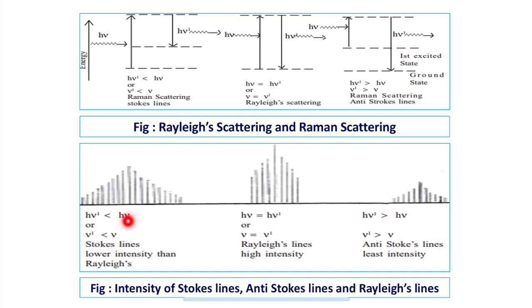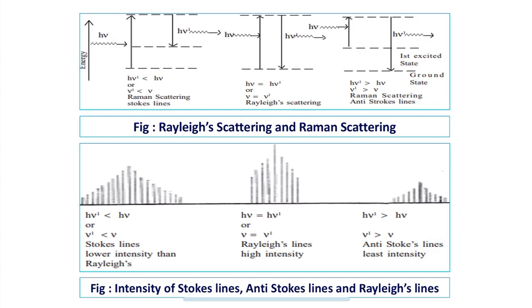So here we can observe a lower intensity than the Rayleigh lines. That is why this is termed as Stokes lines. Stokes lines are less intense than Rayleigh lines, but more intense than the anti-Stokes lines. Stokes lines are obtained by the excitation from the highly populated ground state, but the molecule does not return to the ground state. Hence, the intensity is less than Rayleigh lines.